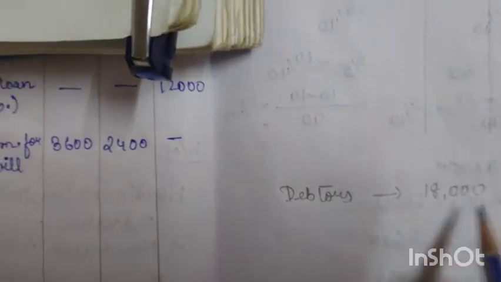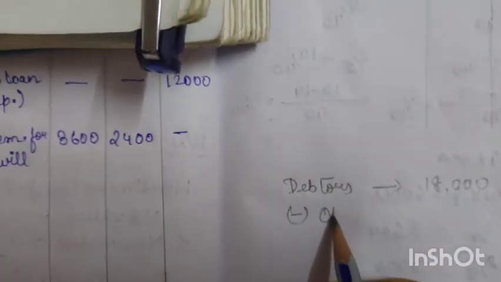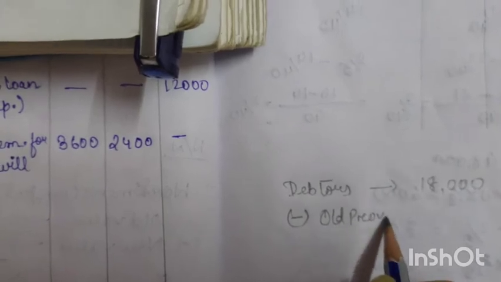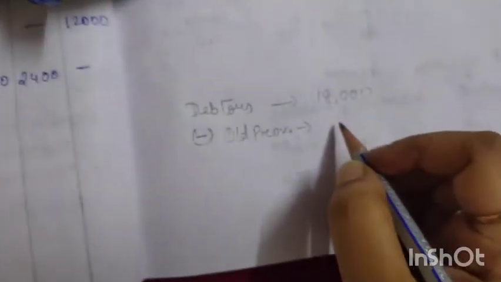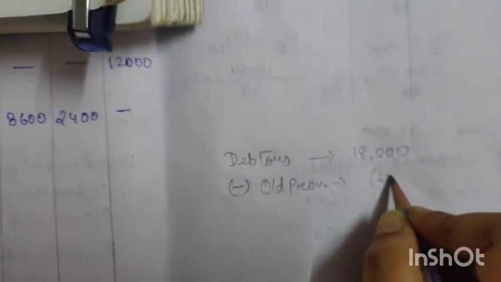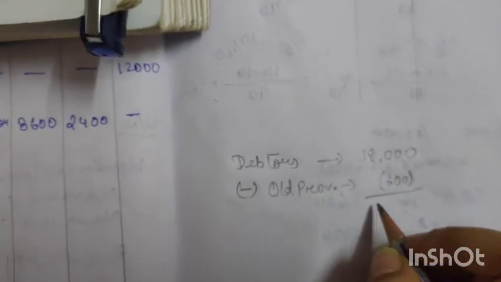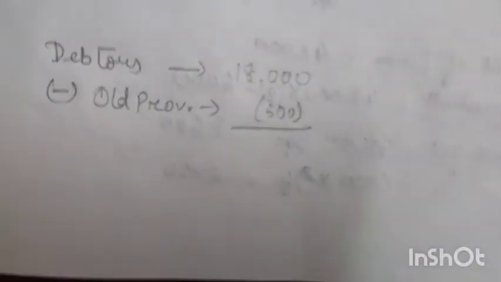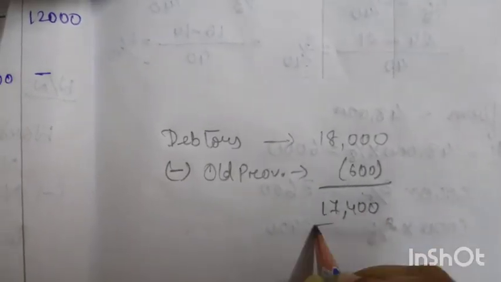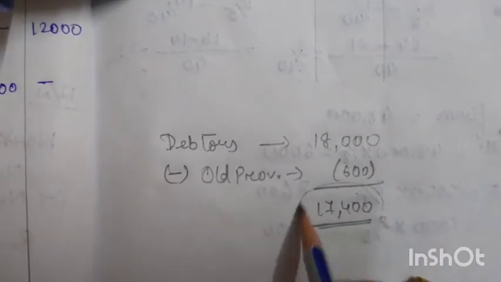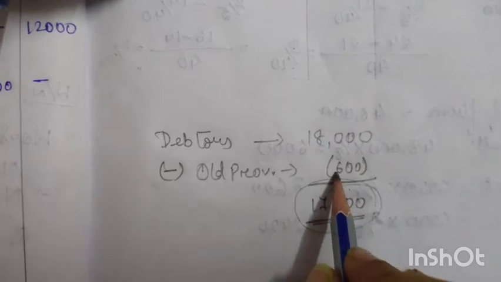The old provision, according to the question, was only 600. So if we deduct 600 from debtors, we would get 17,400, right? So this is the value of debtors if the old provision was 600.